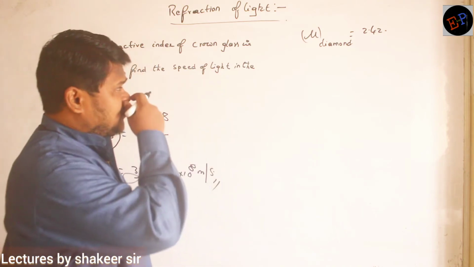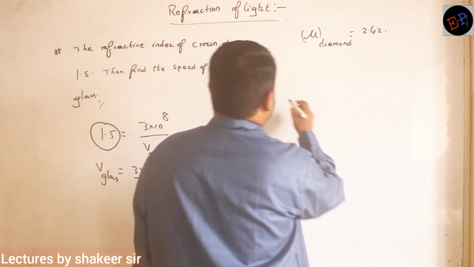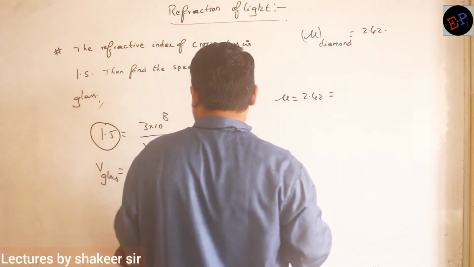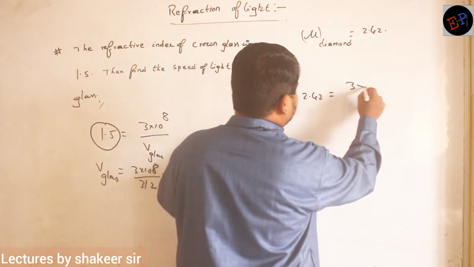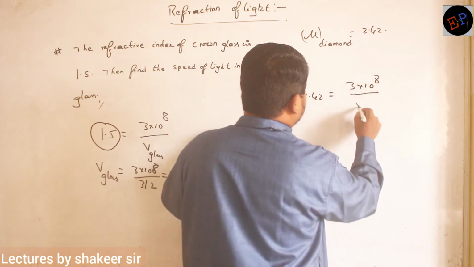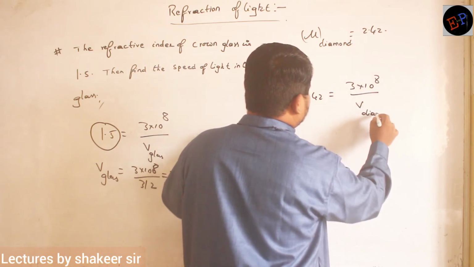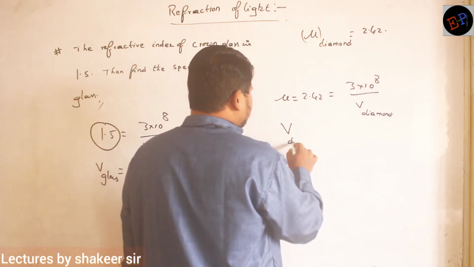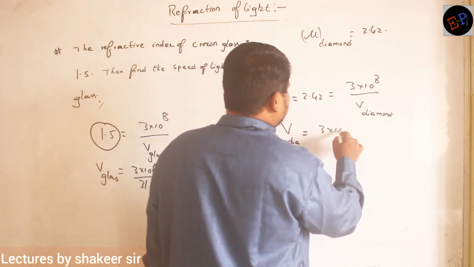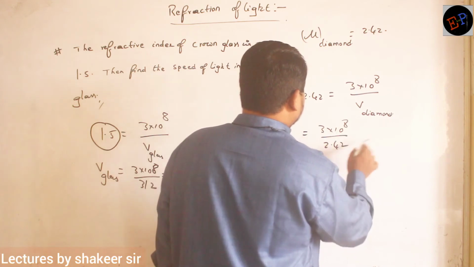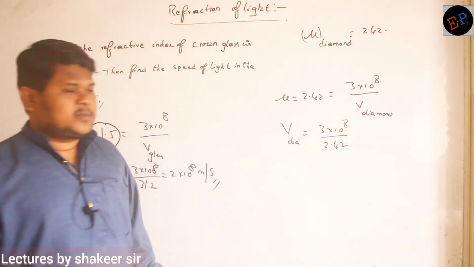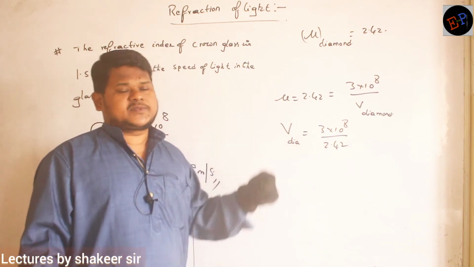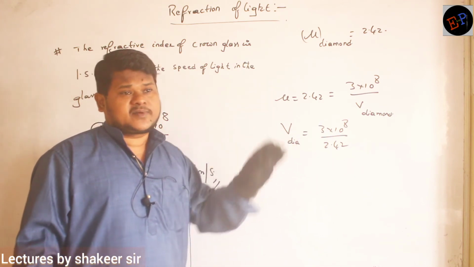So, for example, if I write the mu value equals 2.42, it equals what is the speed of light in air, 3 into 10 power 8 meters per second, divided by the velocity of light in diamond. So the velocity of light in diamond is how much? It is 3 into 10 power 8 divided by 2.42. It means the speed of light has reduced by how many times? 2.42 times. That is called the refractive index.